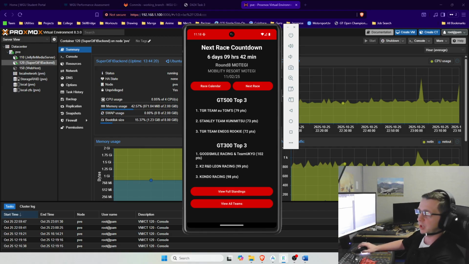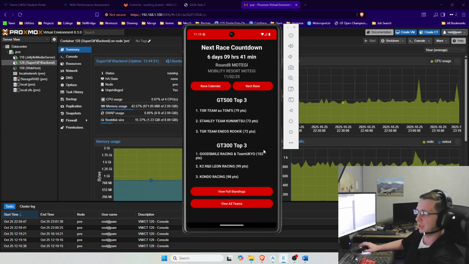But from the main page, you have what the next race is going to be. So right here, we have round 8. It's going to be the Mobility Resort in Motegi on November 2nd, and that's a little more than 6 days from now. In the middle, we have the GT500 and the GT300 top threes, and these are currently the top three teams for their class, with their team names, their positions, and their points.